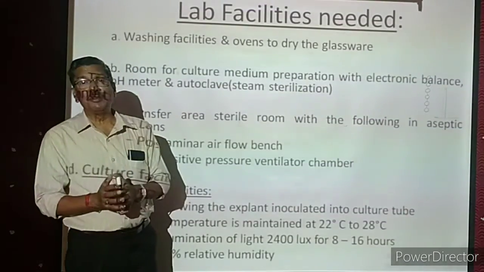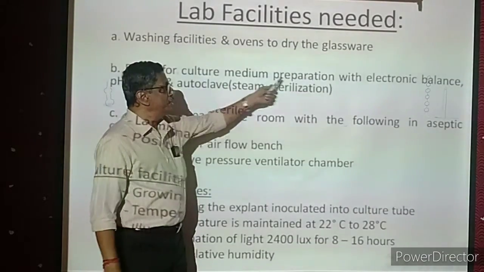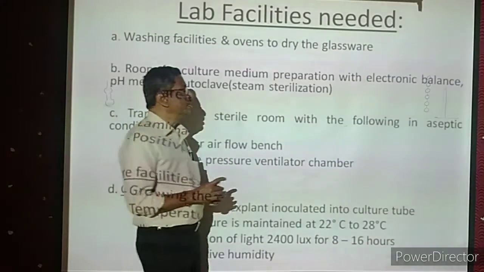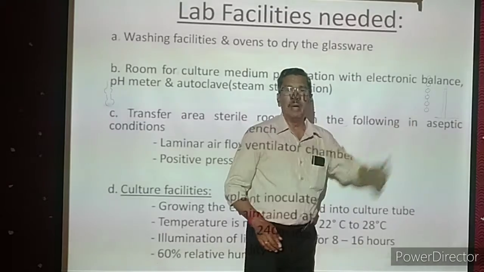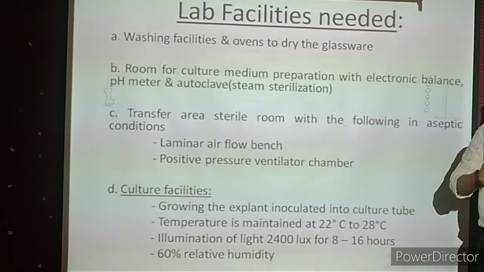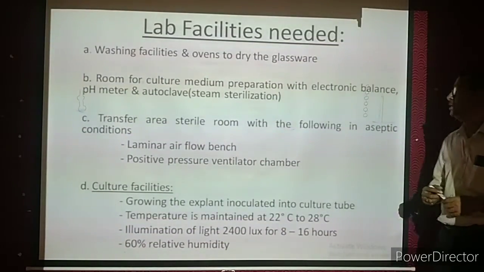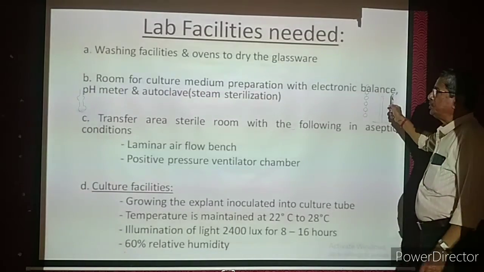It is the nutrient for the plant. It is a combination of nutrients. There is culture medium preparation. For that, separate chambers should be present, with an electronic balance. Why should we have the electronic balance? All the nutrients we have to measure and mix up. Then only the proportion will be right. So for that, we should have an electronic balance.